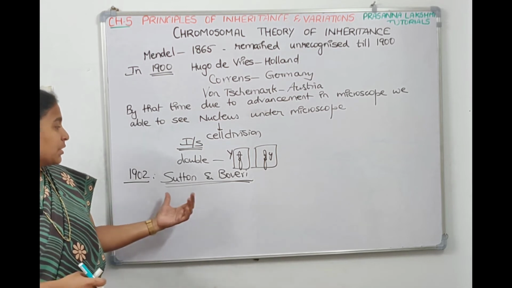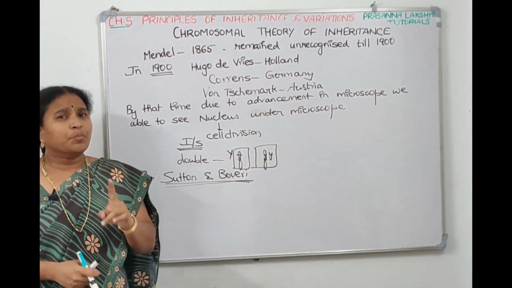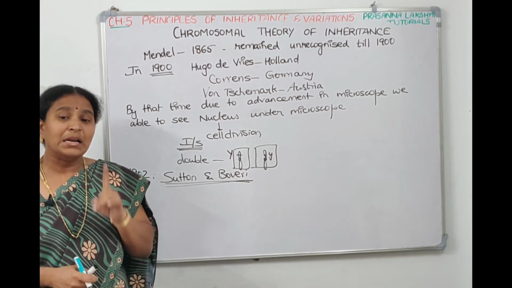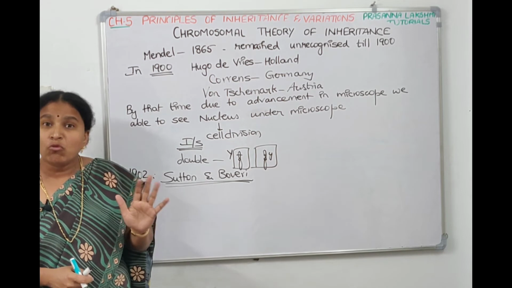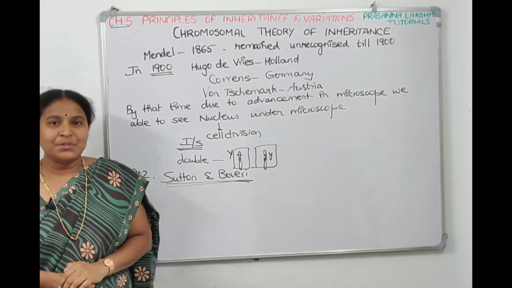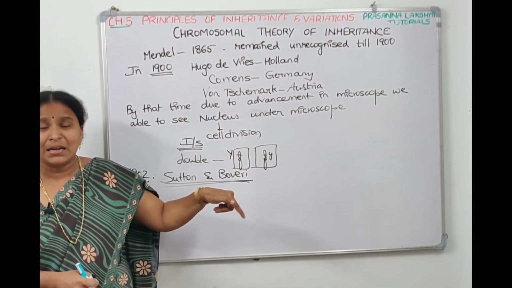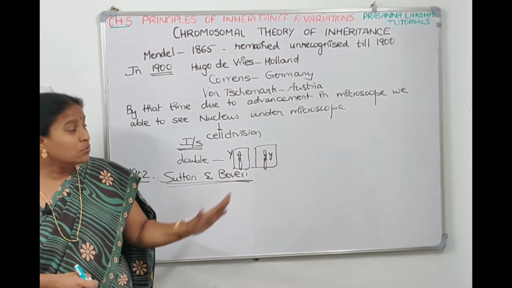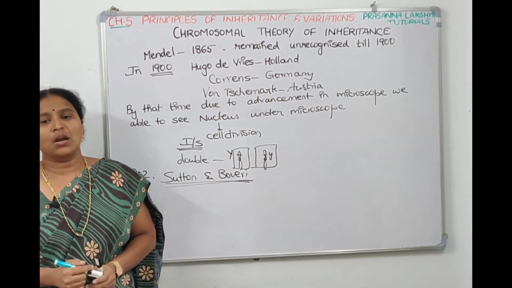It's the same concept. Sutton and Boveri in the year 1902 observed that the behavior of the chromosomes is parallel to the behavior of the genes, and they used this chromosomal movement to explain Mendel's laws. They observed that the movement of the chromosomes is parallel to the behavior of the genes, and they used this chromosomal movement only to explain Mendel's laws, right?